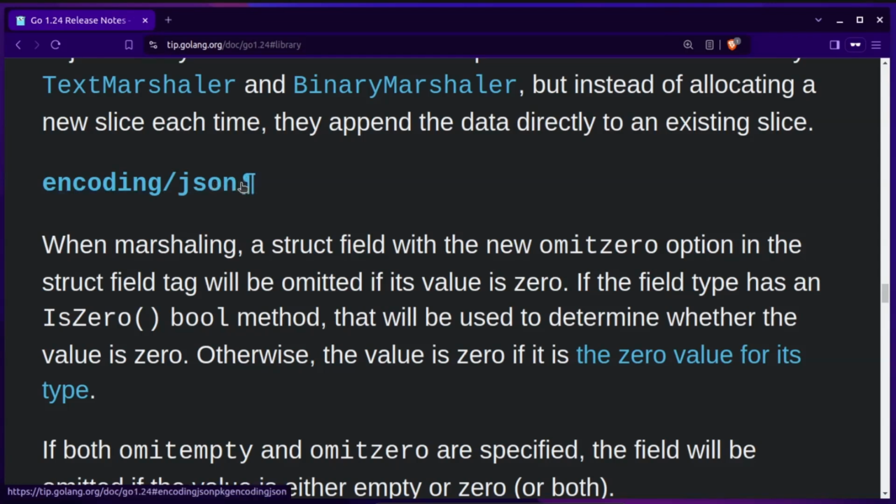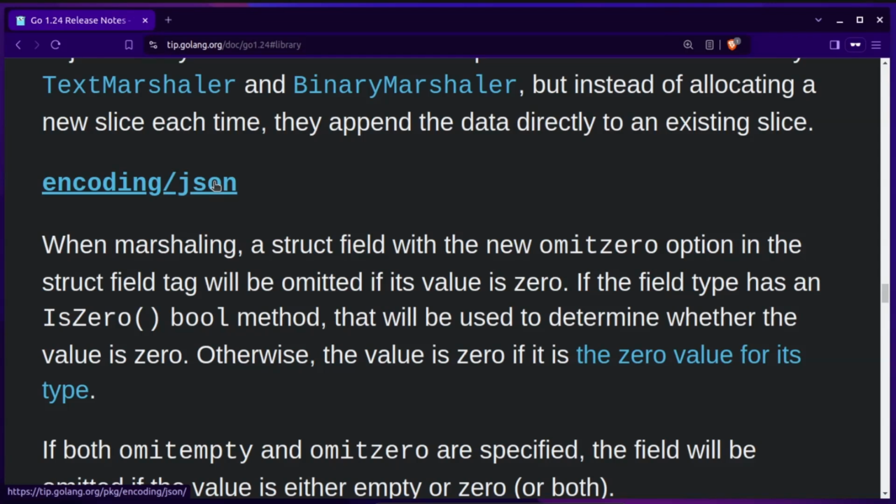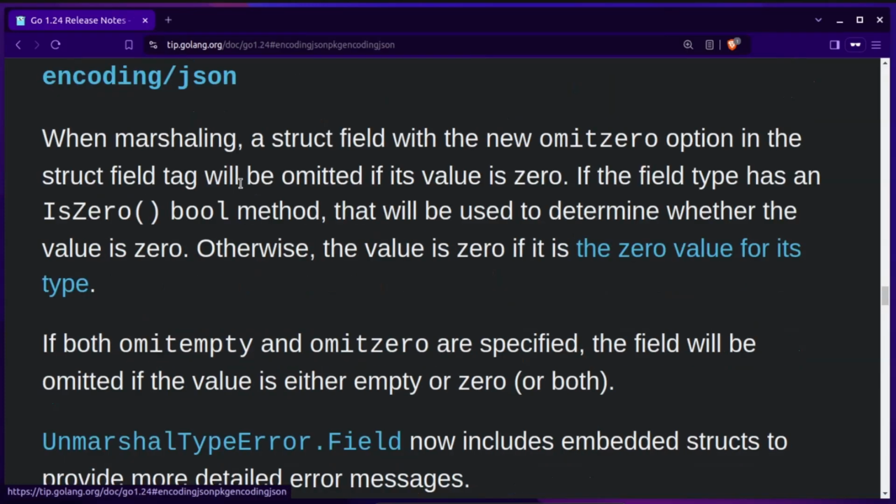And in this section, we are talking about omitzero, which is getting added as a tag in the encoding JSON standard library, and that is to do with the marshalling of a data type into JSON. So omitzero will allow us to skip or omit the fields while marshalling from a data type in Golang to JSON.